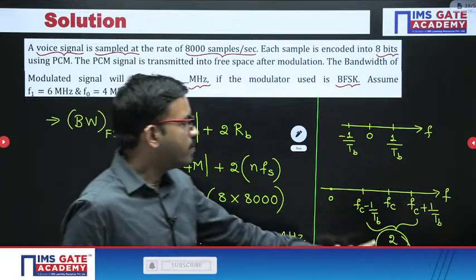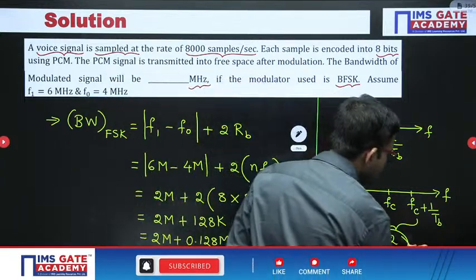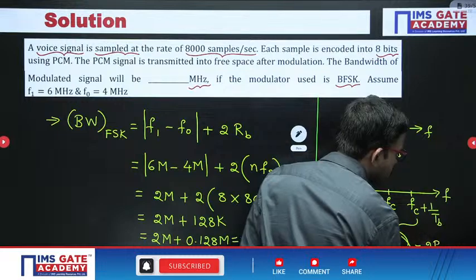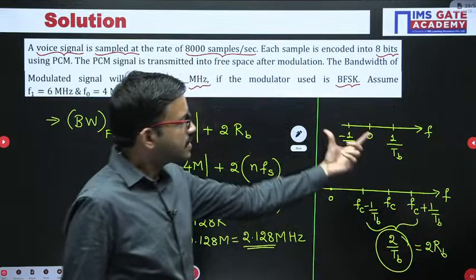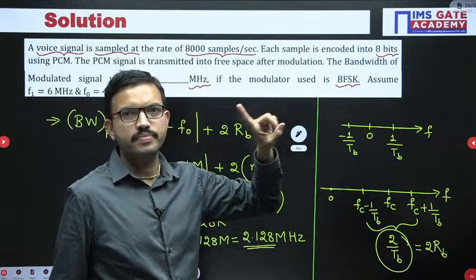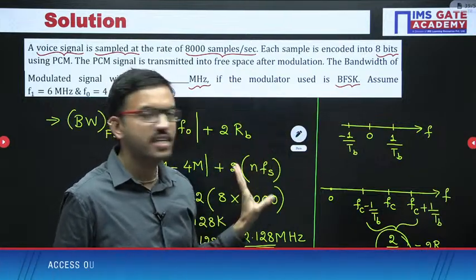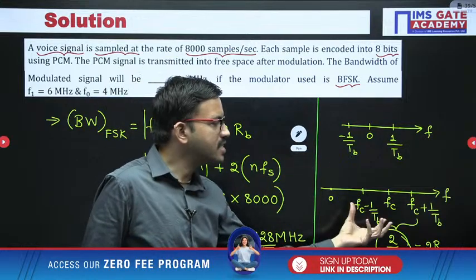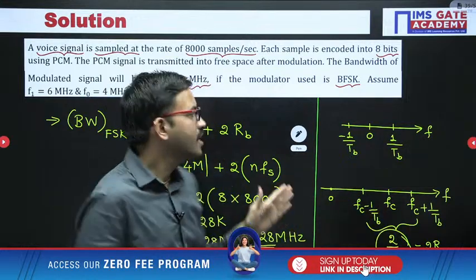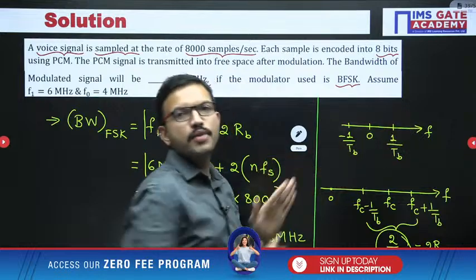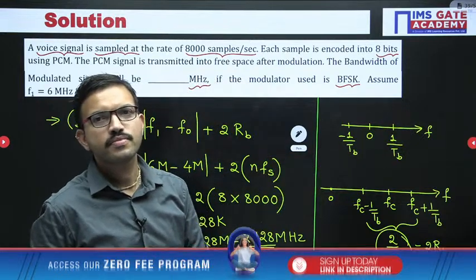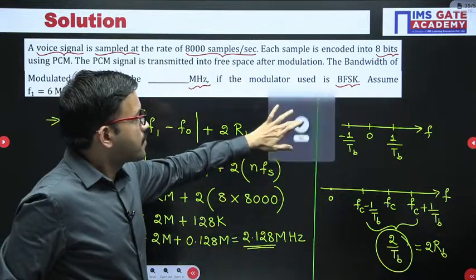That 1 by Tb is nothing but Rb. With respect to the message signal, bandwidth means 1 by Tb, that is nothing but Rb. But with respect to the modulated signal, bandwidth means 2 times, because you are getting the entire spectrum on the positive frequency axis. Okay, right, no issue at all.